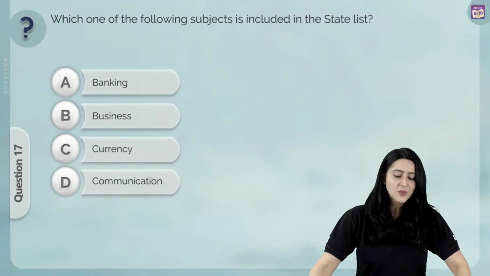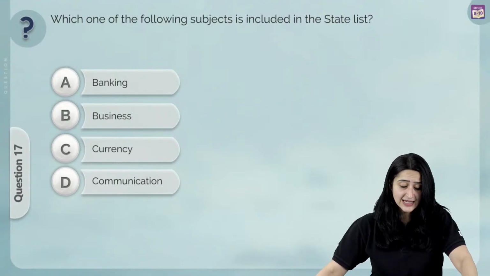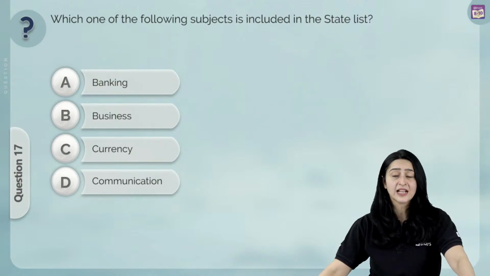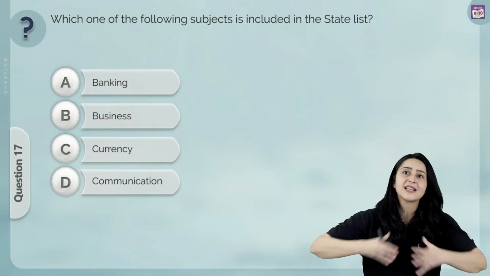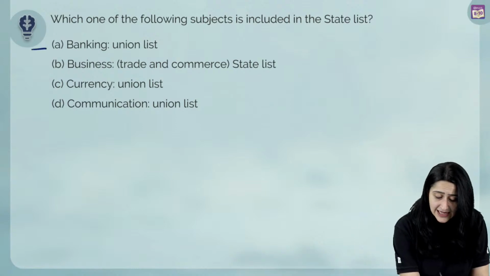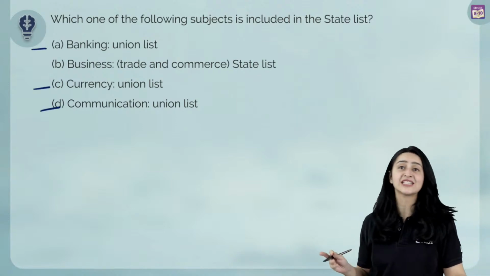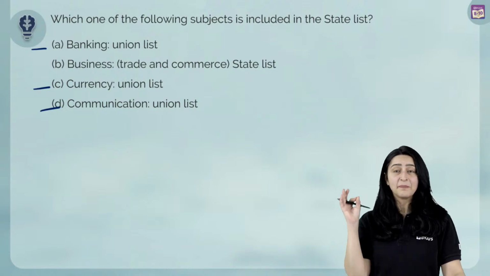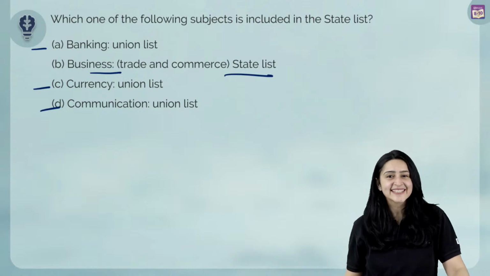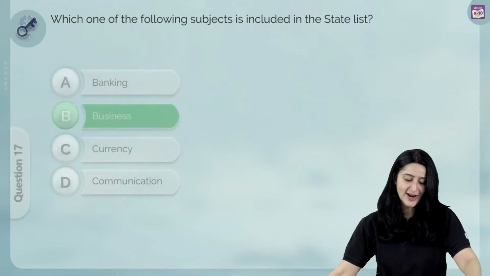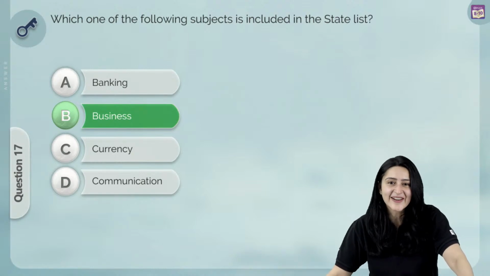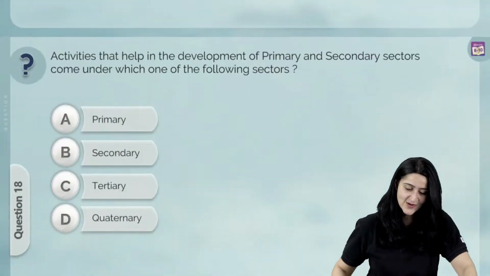All right, which one of the following subjects is included in the state list? Is it banking, business, currency, or communication? The state list is one where the state government makes rules on these particular subjects. We know that banking, currency and communication are on the union list. They are central subjects. However, business basically means trade and commerce, and this means that it would be on the state list. And so the correct answer over here is B, business. Deepak, you are right. He says B. I think B is the correct answer. Let's move on to our next question.